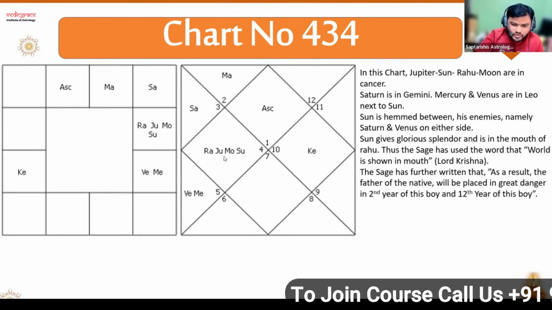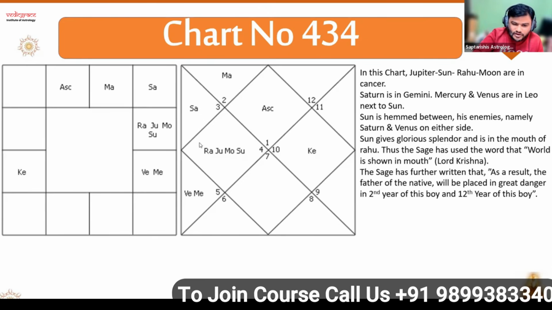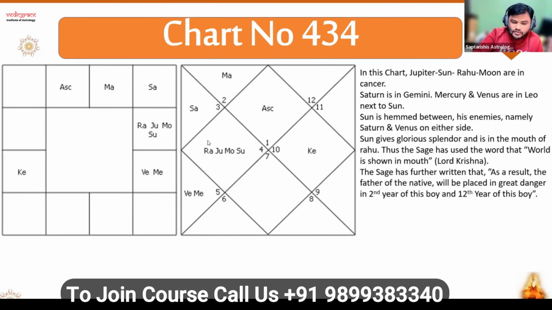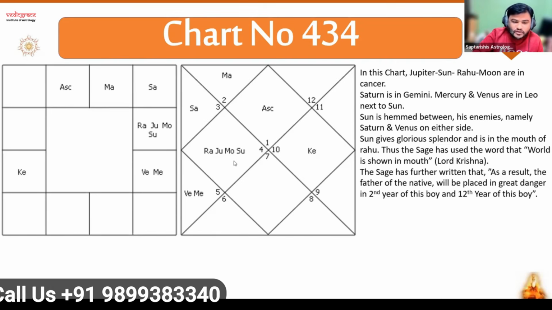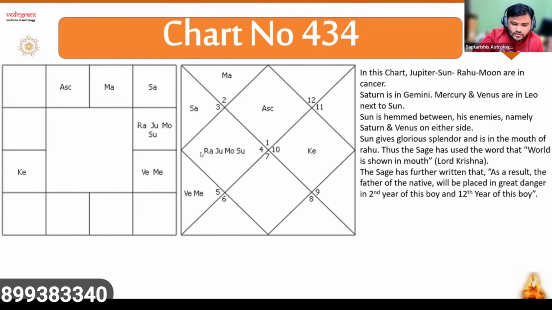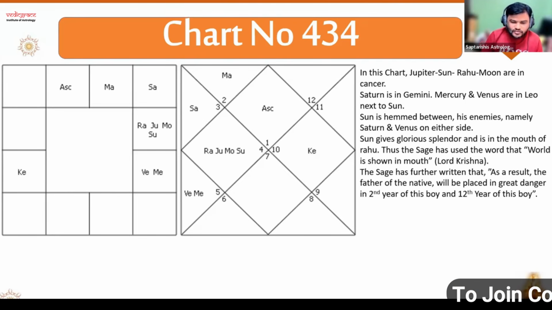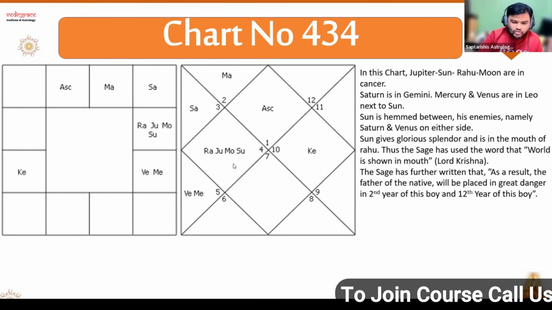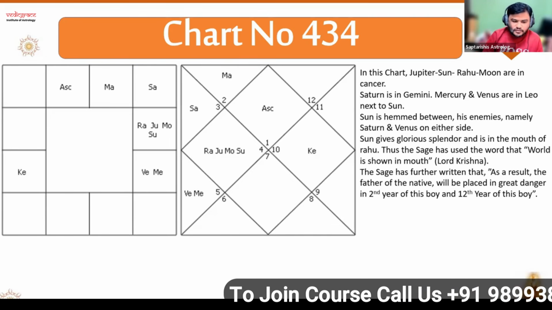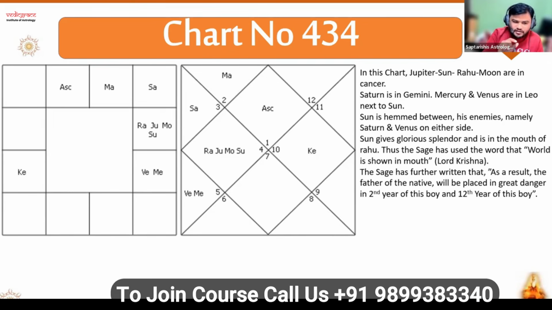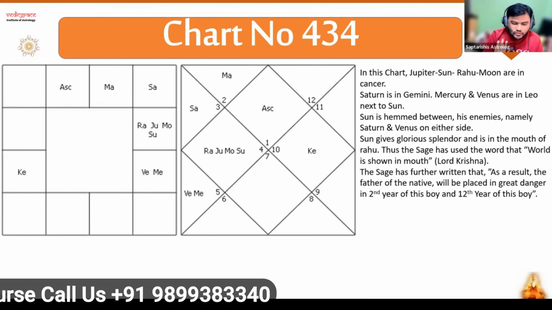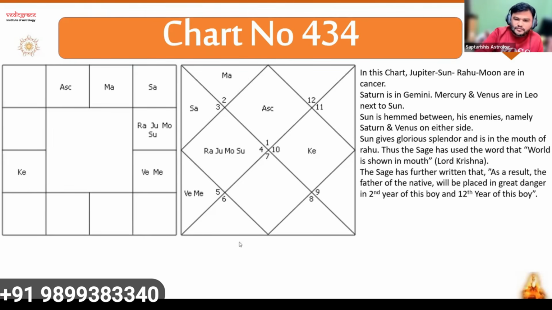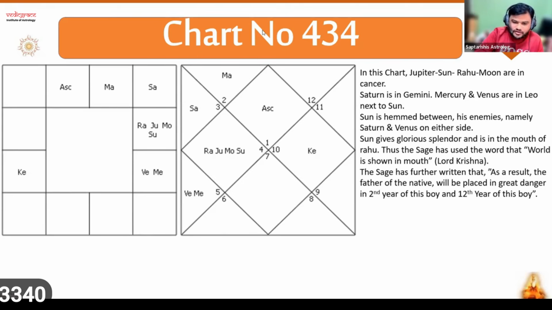What is mentioned in the book is the arrangement of planets, because this arrangement is very important. This we will see in our course. A yoga like Rahu, Jupiter, Moon, Sun is one yoga. But if I shift the Sun behind Rahu, Sun, Rahu, Jupiter, Moon will give another yoga. If I shift Jupiter to last, then Rahu, Moon, Sun, Jupiter will give a different yoga. So how we can arrange the planets and how to read the result, that also we need to understand. That again is an interesting part that we will see in Nadi.